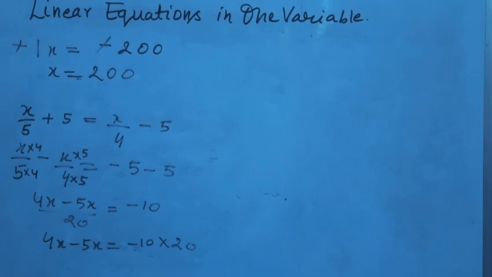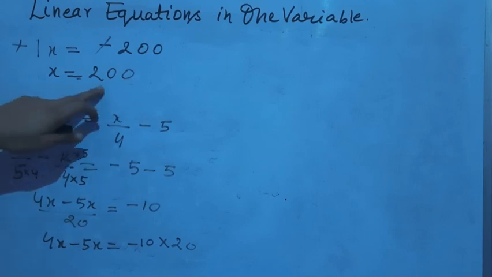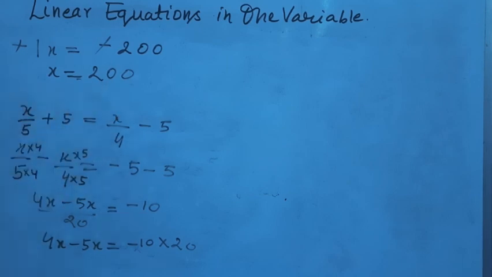That means the fifth part of a number, that is, x upon 5. So what is the value of x? x is equal to 200. So now we know the number.